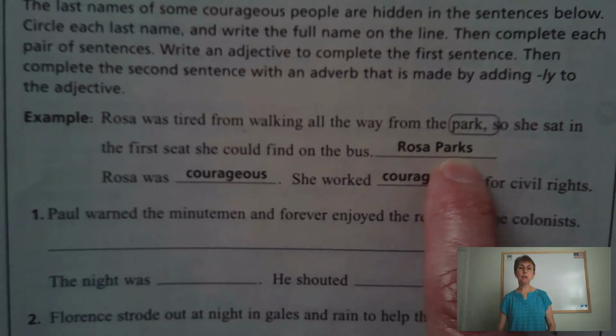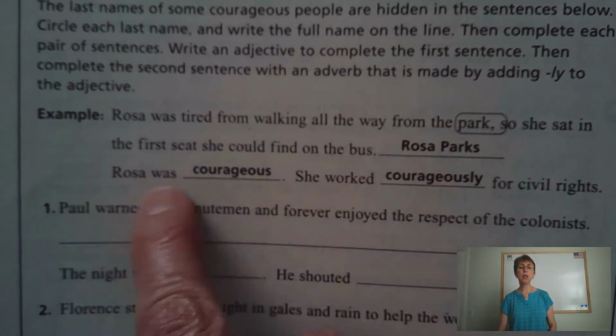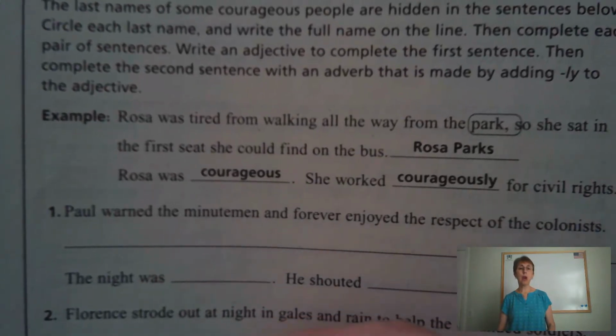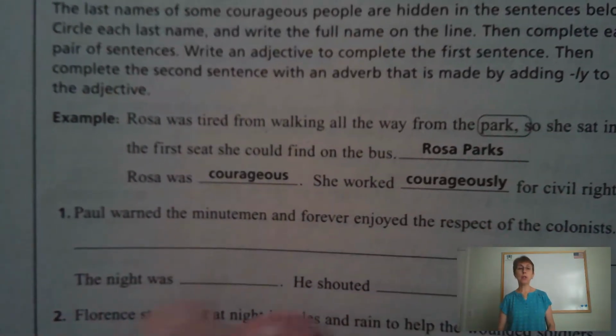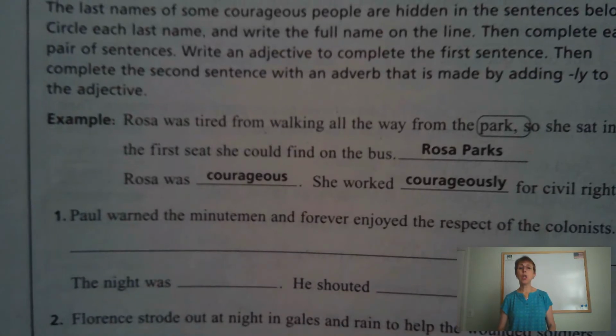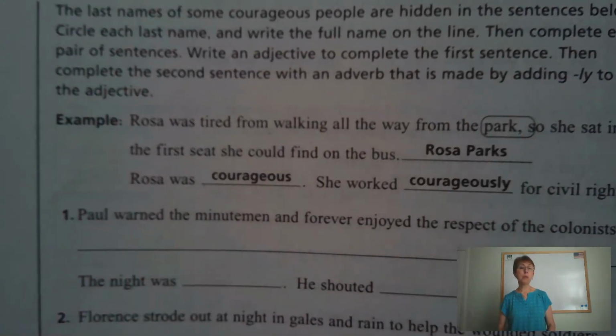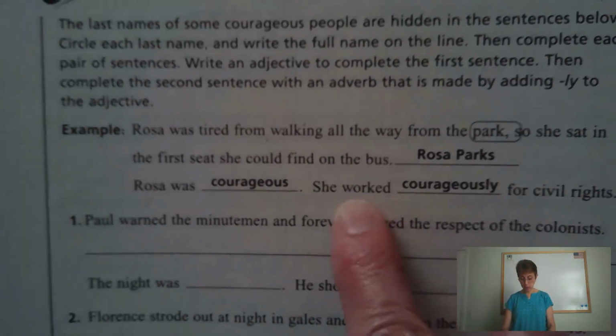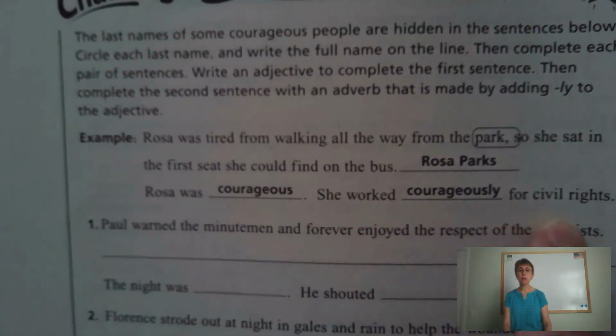Now you're going to look for an adjective you can use. Rosa was what? And so you're looking for a word to describe the kind of person she was. So Rosa was courageous, or maybe you would say Rosa was brave. And then it says she worked blank for civil rights.